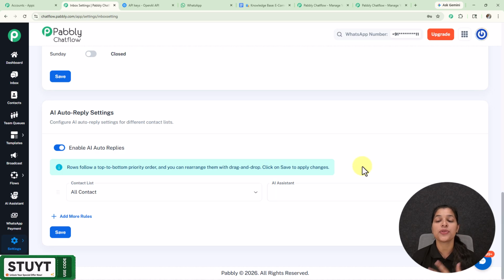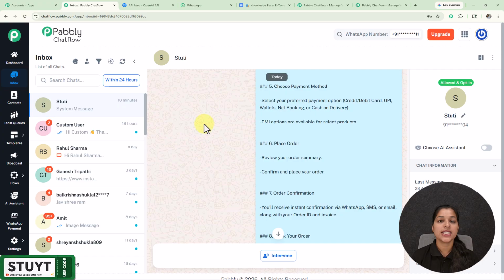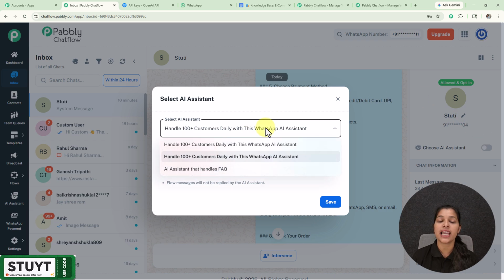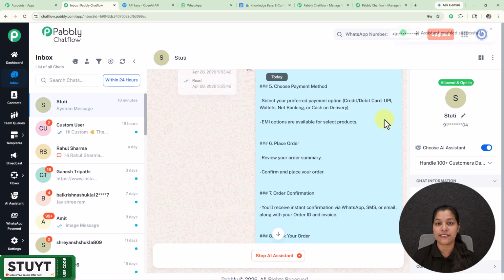Now let me show you the process of enabling the AI Assistant for a particular chat. So for that you just have to go towards the inbox, and here I'm going to enable AI Assistant for this particular chat. So here I have selected this chat, and on the right hand side you can see this option of choose AI Assistant which you have to select, and from this field you can select the AI Assistant which you want to enable. So here I'm going to enable this AI Assistant which I have recently created, so I have selected it. Now let's click over this save button, and here our AI Assistant has been enabled successfully. So this is the simple process for enabling AI Assistant for a particular chat too.